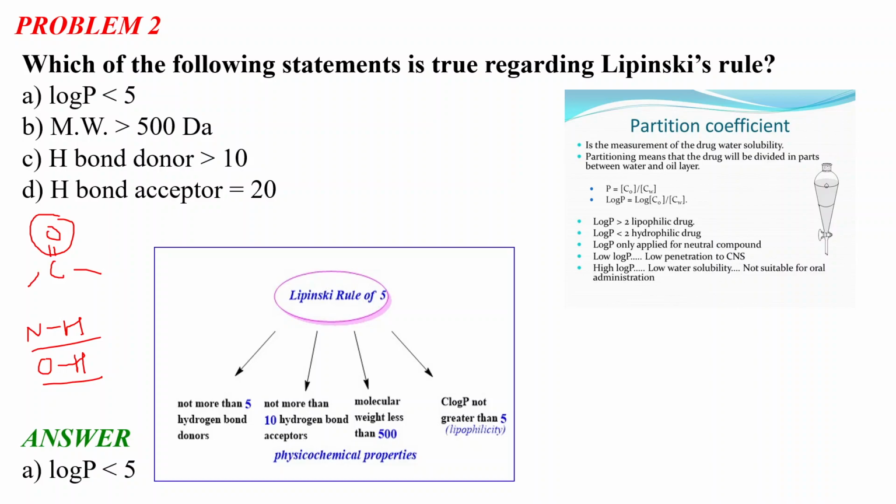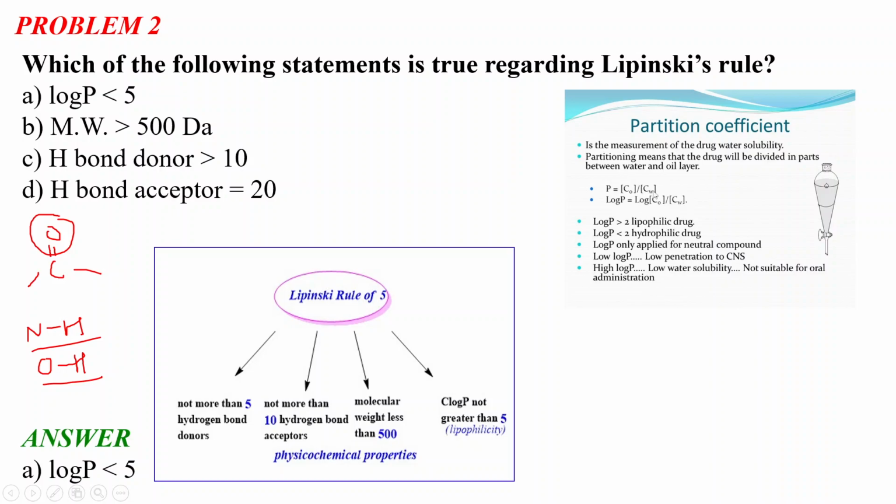You all know that there is more than 70% water in our body, and there is also a lipid bilayer in our body. So how a drug is distributed in this water medium and the lipid medium of our body, we can know by the partition coefficient value. P is the partition coefficient. It is nothing other than the concentration Co divided by Cw.